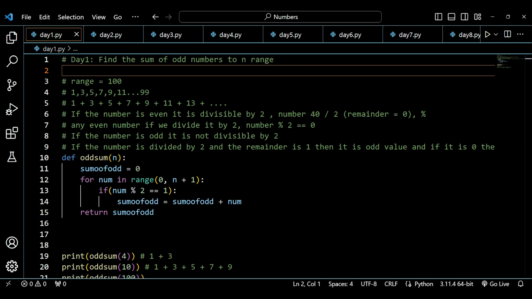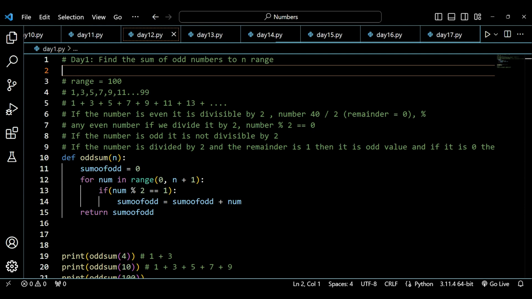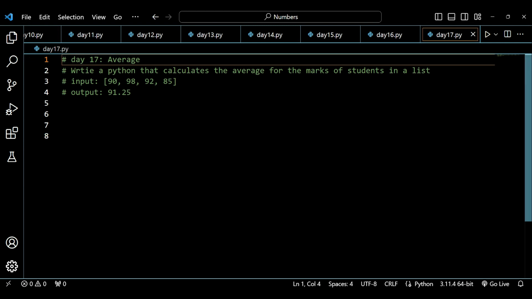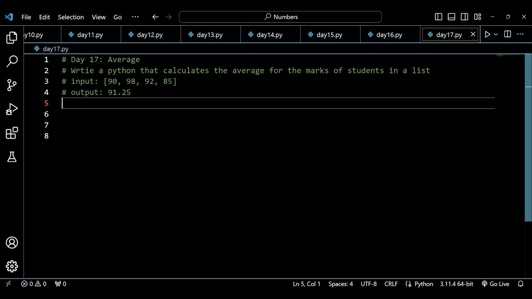So far we have solved so many questions. We have already covered the type of question which is based on strings, and right now we are focusing on numbers, and these questions are based on numbers and mathematics. We will be doing one more question on day 17, and I am focusing more on mathematical questions. Why? Because I want to make sure that you are able to build problem solving skills at a very fast rate.